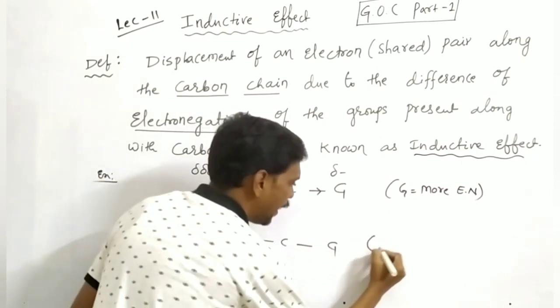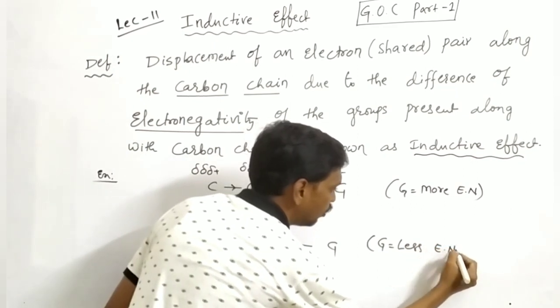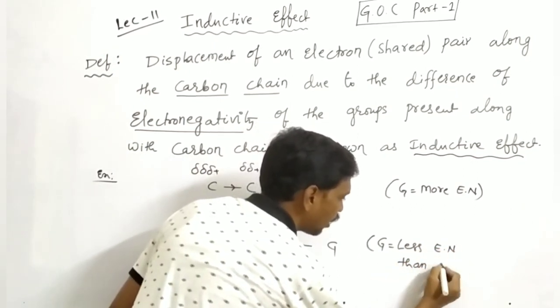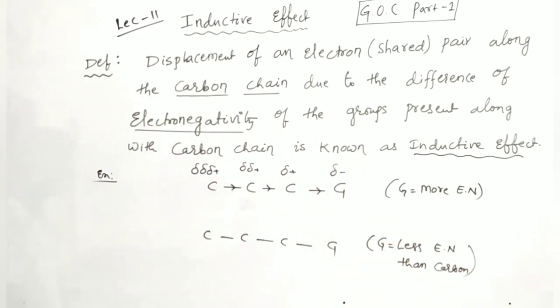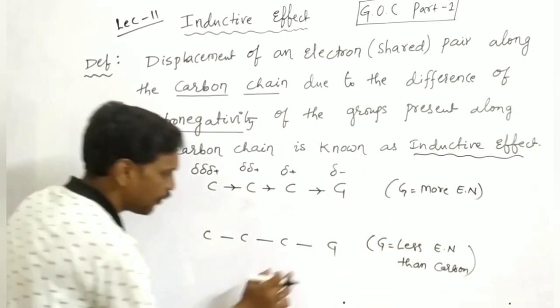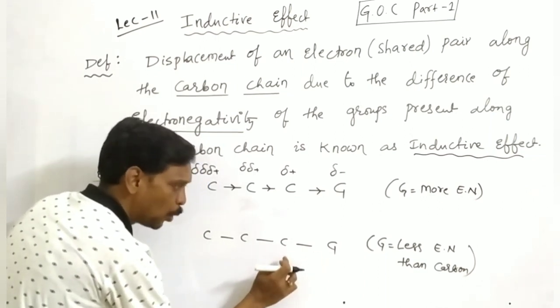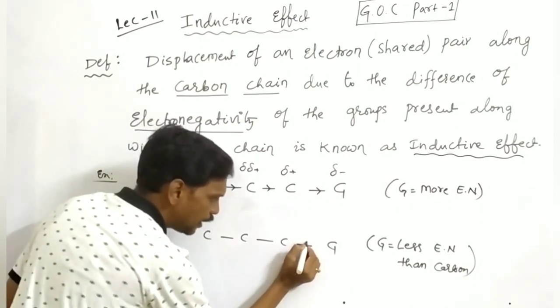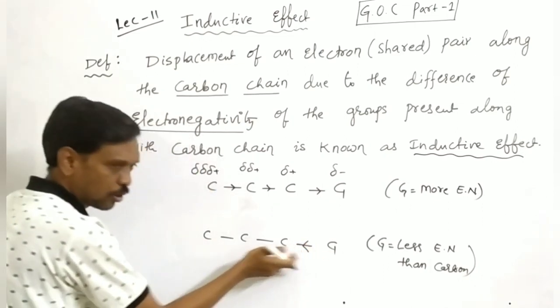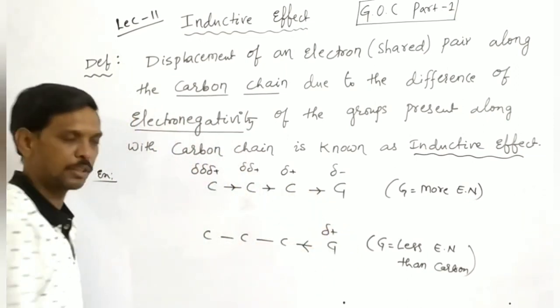Here G is less electronegative than carbon. If carbon is more electronegative than this group, these electrons are shifted towards carbon. Now this G gets positive.